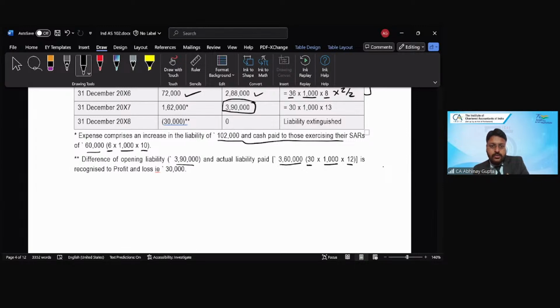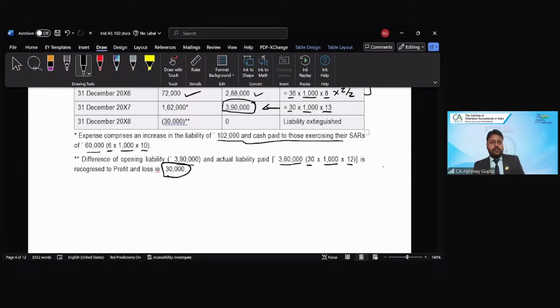So 30,000 would be the delta or the additional expense which we will record for this reinstatement of the liability. Is that correct? Because for 2007, the liability had been reinstated for how many employees? 30 only, because 6 employees have already got settled. So at the end of 2007, after settling the 6 employees, the liability is for 30 employees into 1,000 into 13. So this comes to 3,90,000, right?